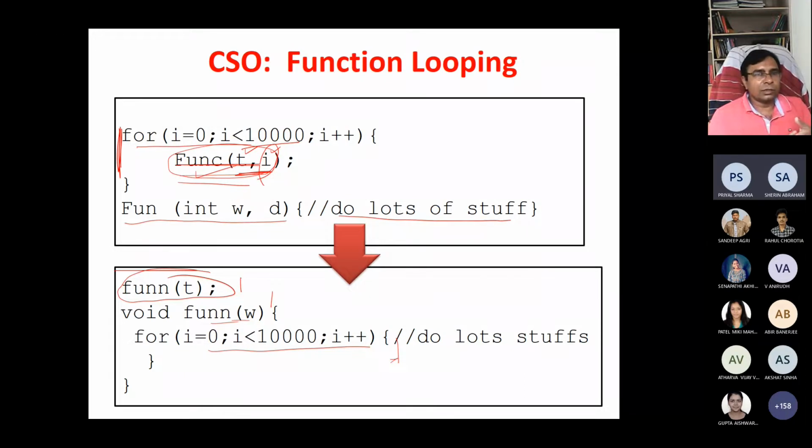So looping inside a function is better than looping over function calls. So function loops should be avoided, and we should do looping inside functions, if possible for some code. Are you getting the point? Because if you call functions a lot of times, then function calls take time.